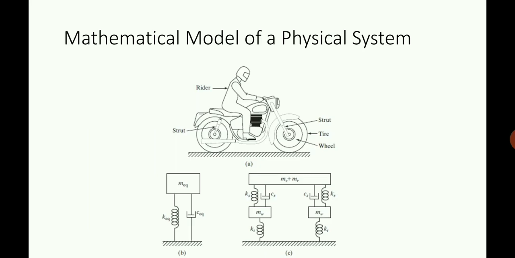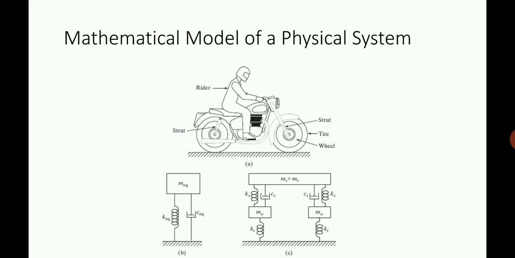Next one is KEQ. KEQ is the stiffness of the various components given in the figure, that is the stiffness of the strut, the stiffness of the tire, etc. All the elastic components' stiffnesses are consolidated, and we are giving it as K equivalent. Next one is C equivalent. C is the damping coefficient. The damping coefficients of various struts and tires, or the wheels, etc., will be considered, and we will be allocating that value as C equivalent. So the whole system of this man with a motorcycle can be converted into a system as shown in the figure, with a mass, a spring, and a damper. A more elaborate view is given in figure C.